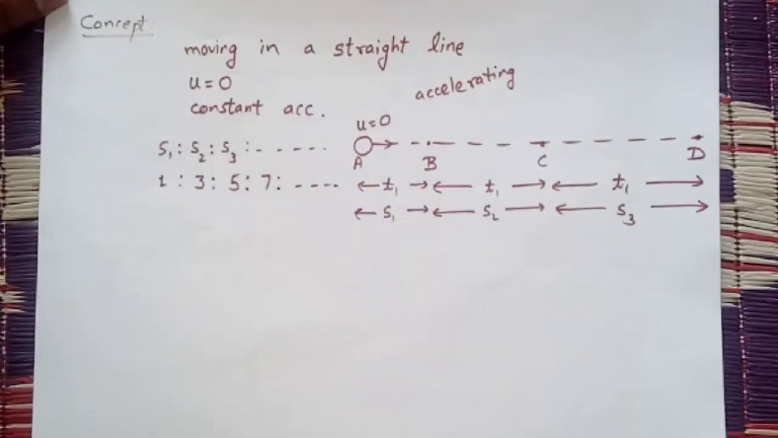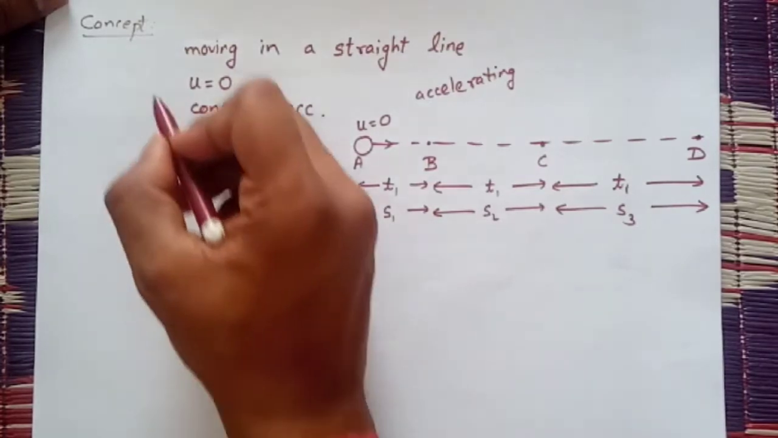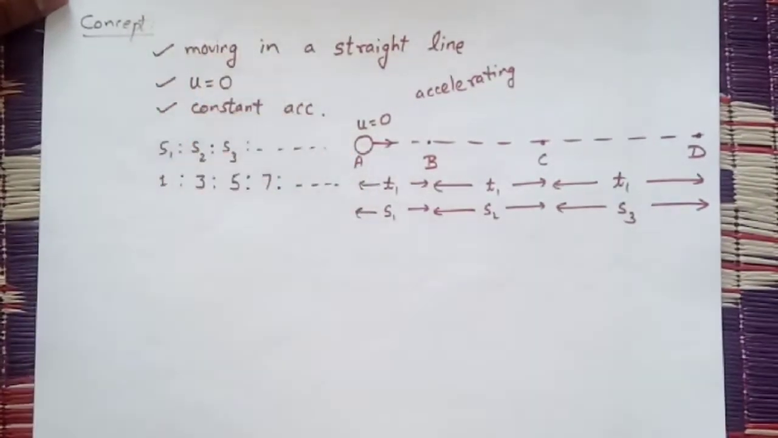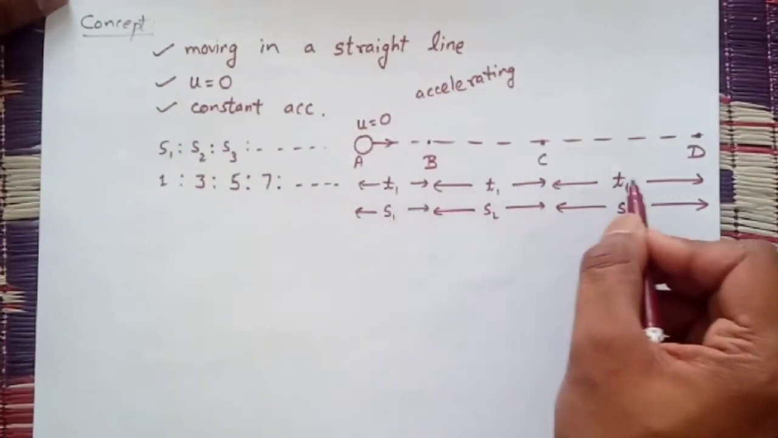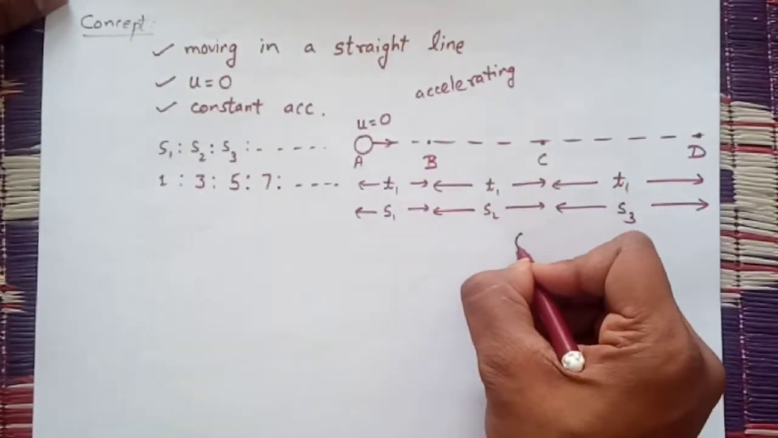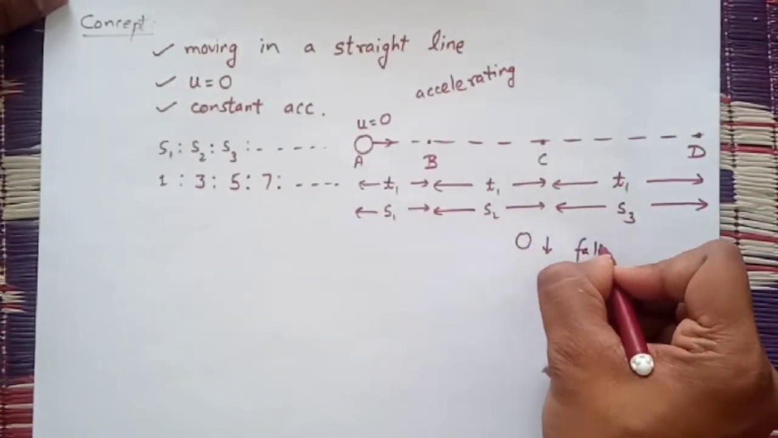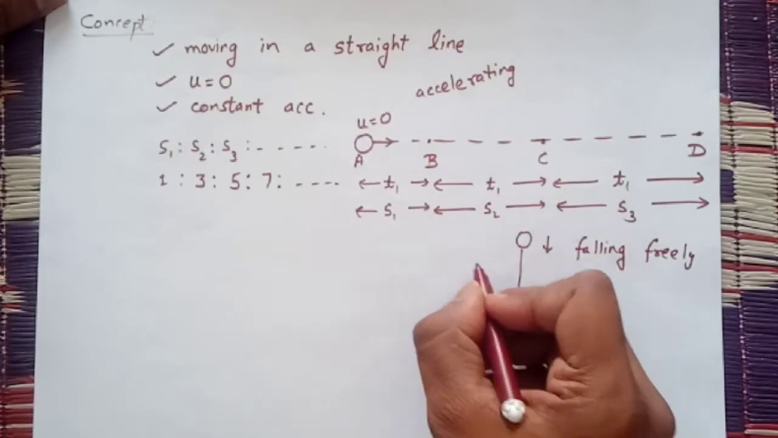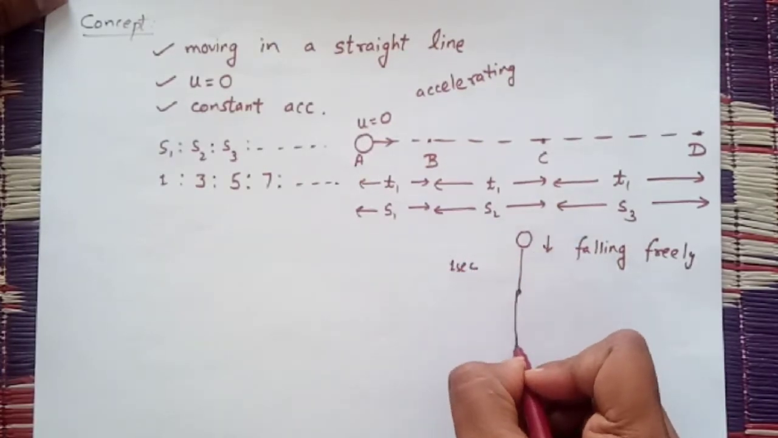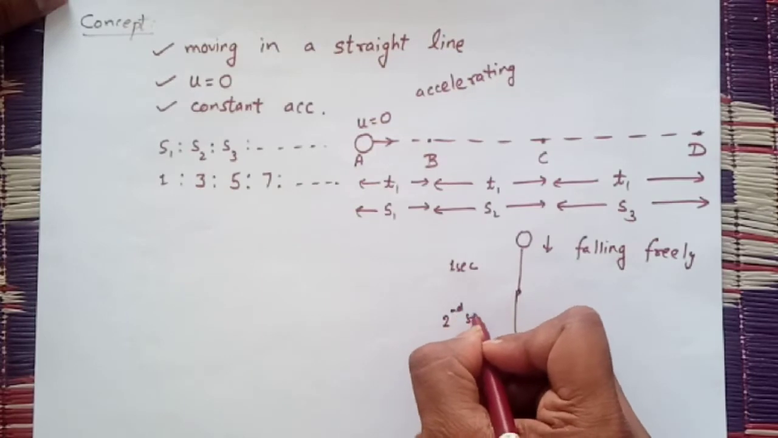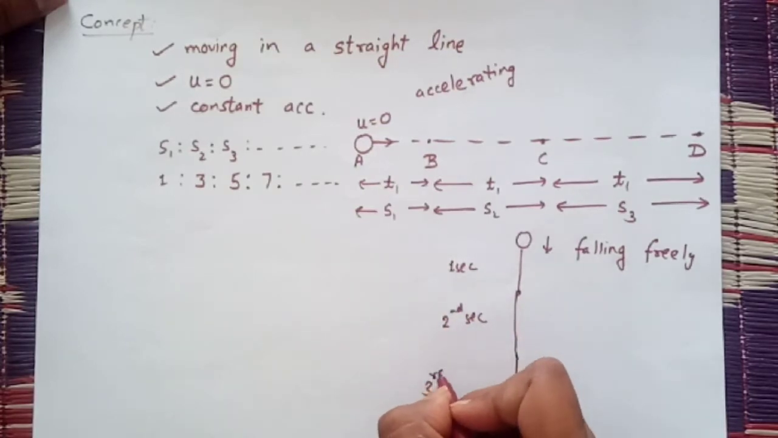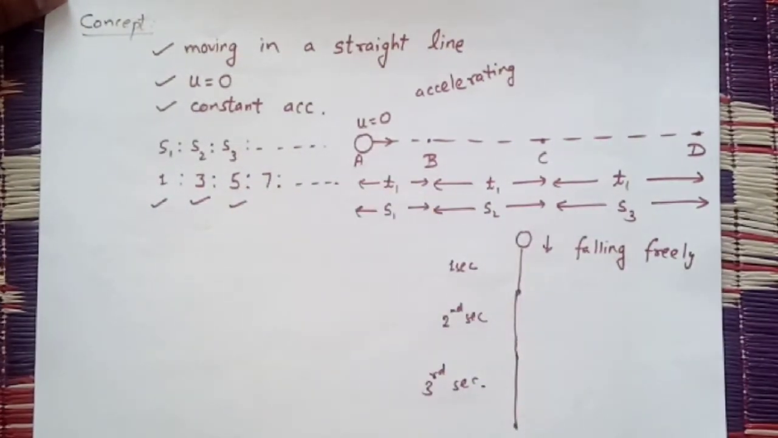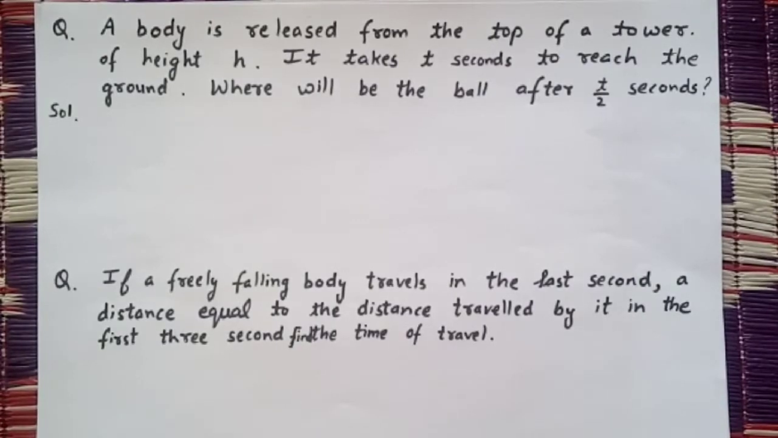So this is a particular concept of kinematics. It is applicable when the object is moving in a straight line, initial velocity is 0 and constant acceleration is there. It's not necessary that the object moves in a horizontal line. It can also be applicable when the object is falling freely down. Then again the distance covered by it in the first second, then in the second and then in the third second will be in the ratio 1:3:5 and so on. Now moving towards some examples.